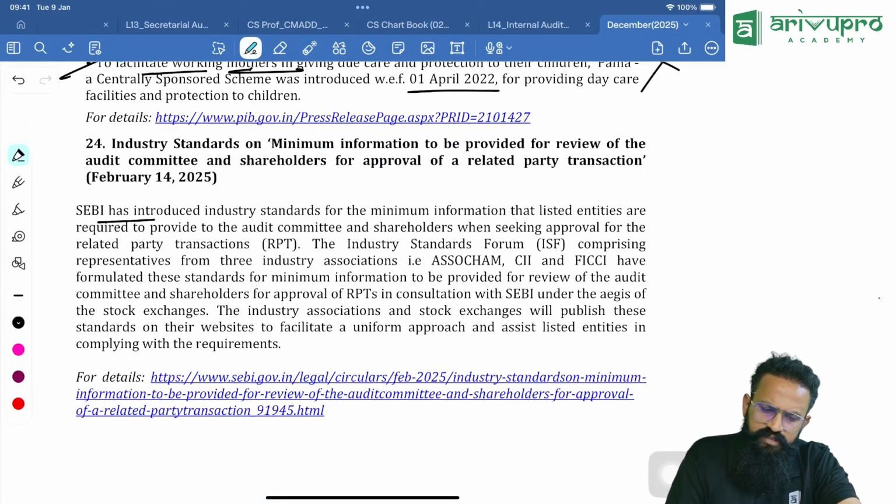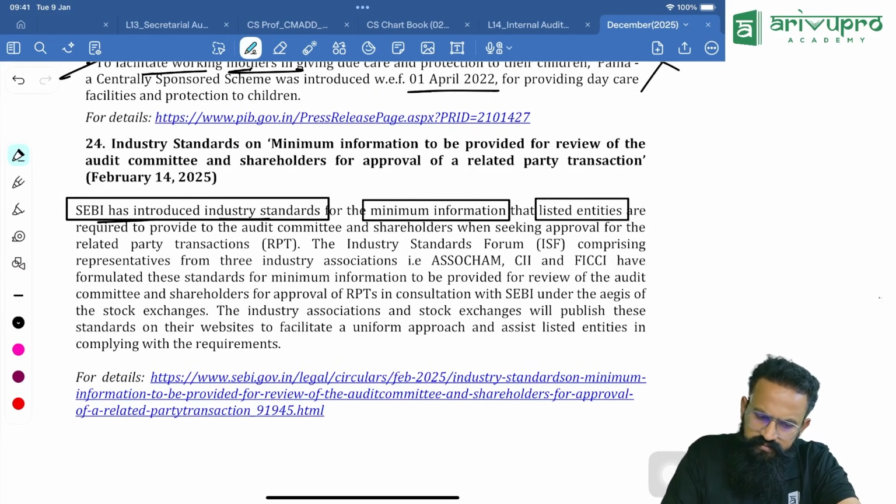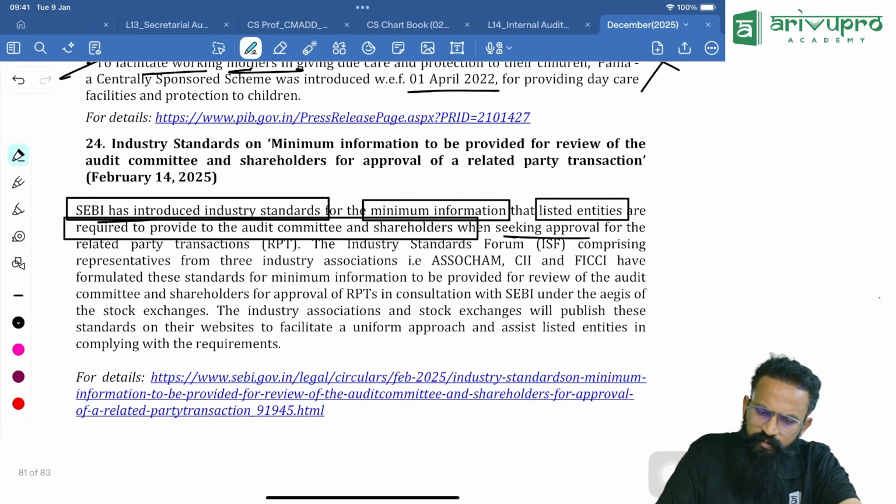SEBI has introduced industry standards for minimum information that the listed entities are required to provide to the audit committee and shareholders for seeking approval. That is the amendment.